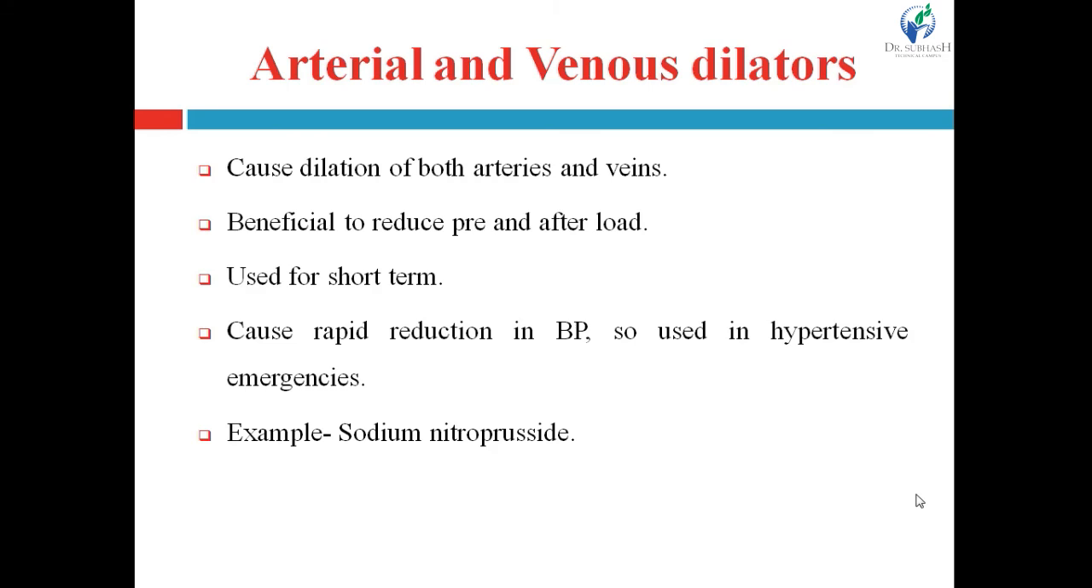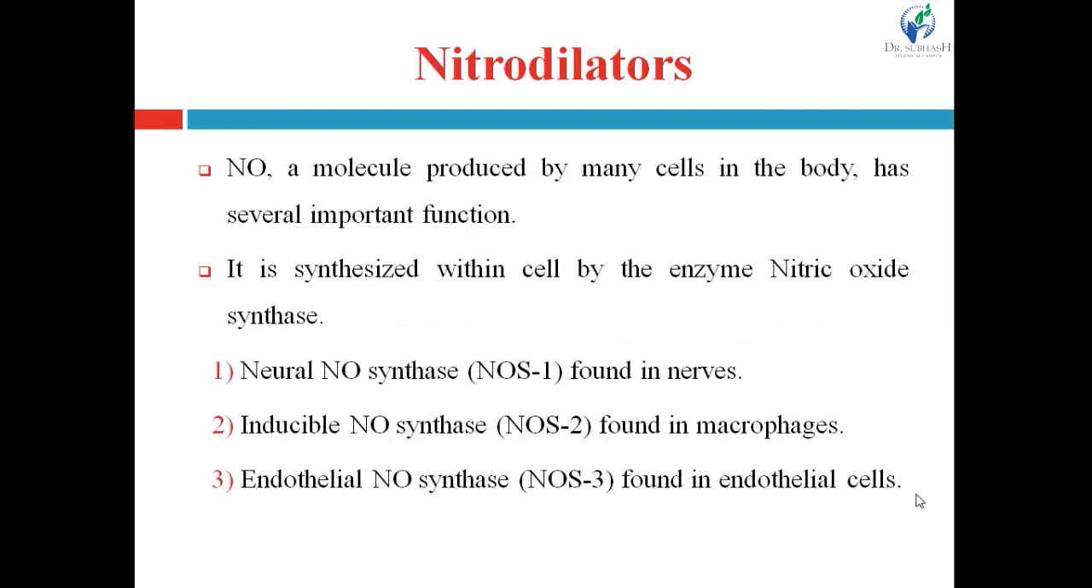blood pressure. So it is used in hypertensive emergencies, right? It has a short duration of action, and that's why it is used for short term only, and it causes the rapid reduction in the blood pressure, that's why used in emergency conditions. Example is sodium nitroprusside. It is also known as a nitrodilator, right? Because it acts through the formation of NO, nitric oxide, right?